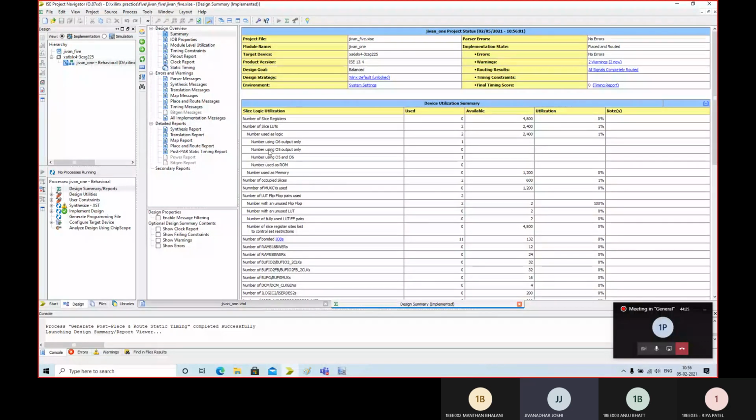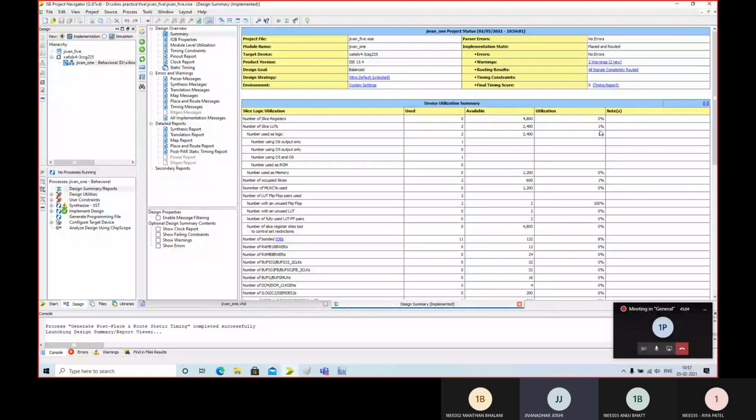There is something called slice register, or it's a register only. There are totally 4800 registers available and it is not utilized at all, that's why 0%. Lookup tables, LUTs: there are slices for LUTs and LUTs available in this FPGA. Which particular FPGA? XC6SLX4-3CSG225 FPGA. The number of LUTs is 2400 and 1% of LUT is used.